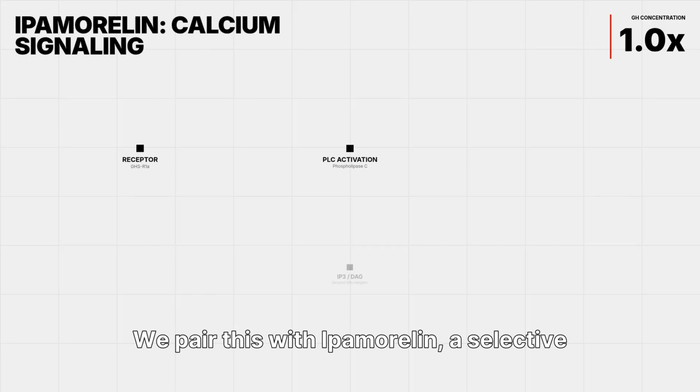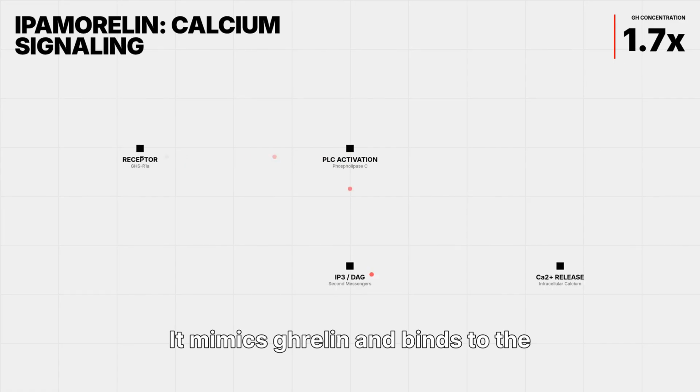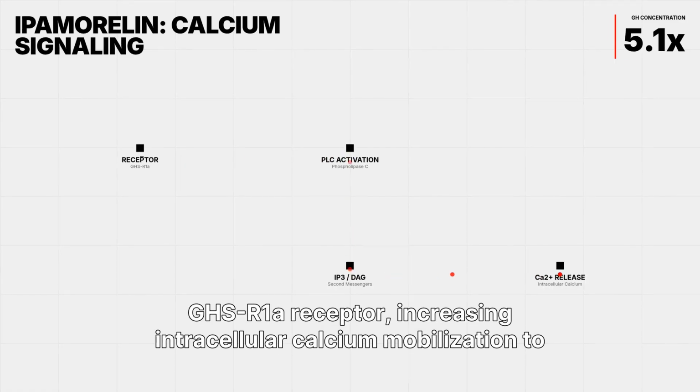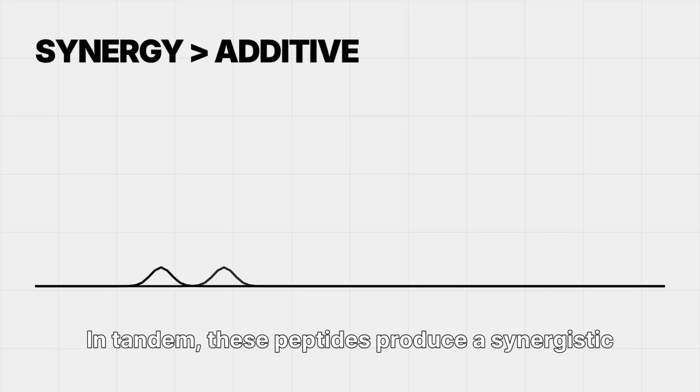We pair this with Ipamorelin, a selective growth hormone secretagogue. It mimics ghrelin and binds to the GHSR1A receptor, increasing intracellular calcium mobilization to trigger a specific healthy pulse of growth hormone. In tandem, these peptides produce a synergistic effect.